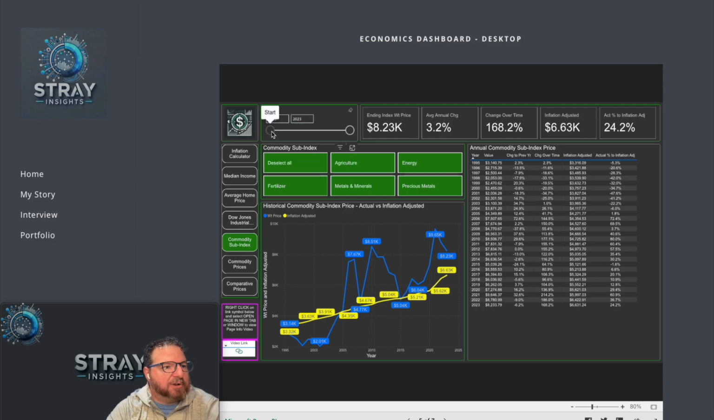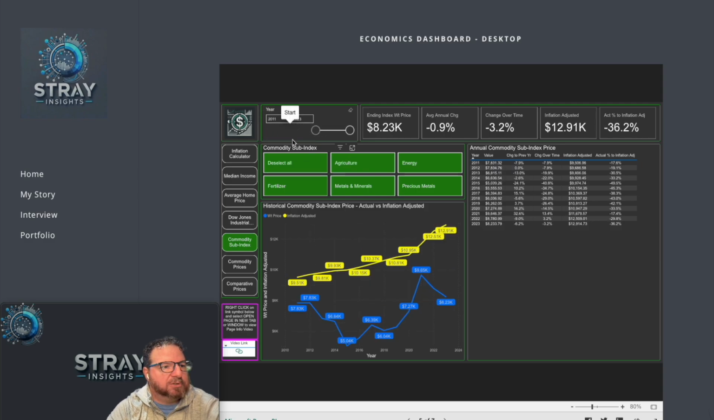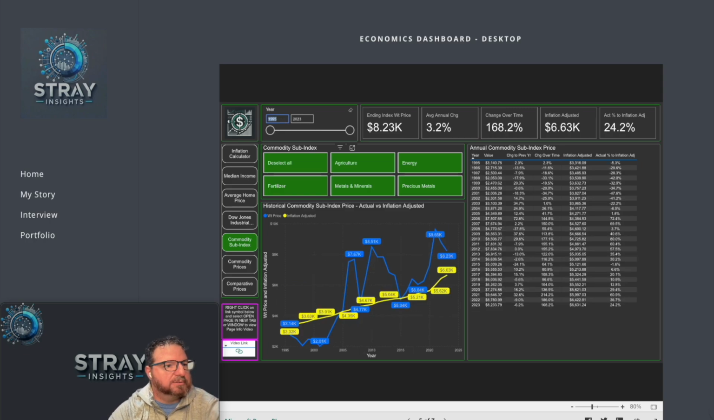Up at the top, we still have our year filter, where you can change it by grabbing a dot and moving it over, or you can come up to a box, backspace out, type in a year, hit enter, and everything changes. Below this, we have a filter for our commodity subindex. As I understand it, different commodities are placed in different categories. We have agriculture, energy, fertilizer, metals and minerals, and precious metals. By using this filter, we can look at certain groups of commodities.